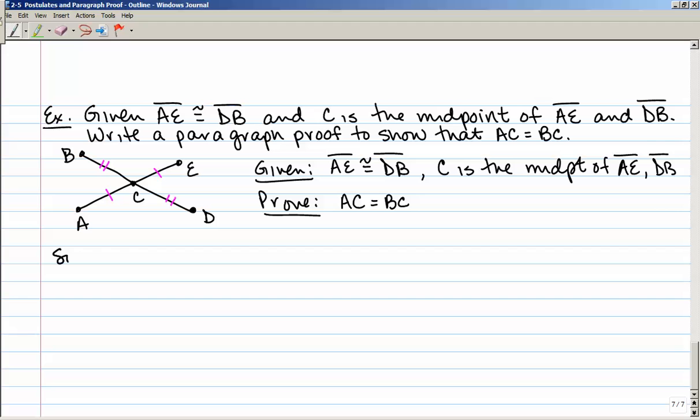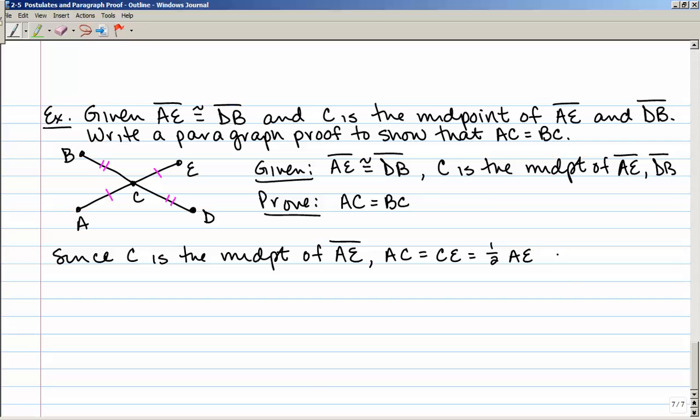Since C is the midpoint of AC, I'm sorry, not AC, AE, then AC is equal to CE, which is equal to 1/2 of AE by the definition of midpoint.